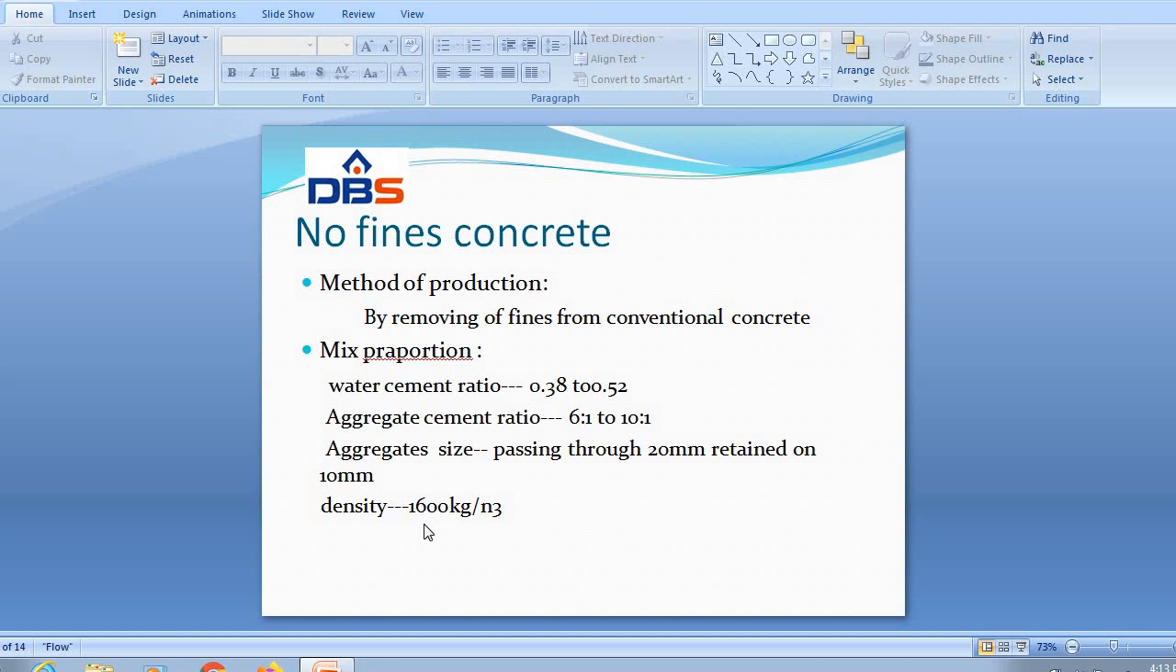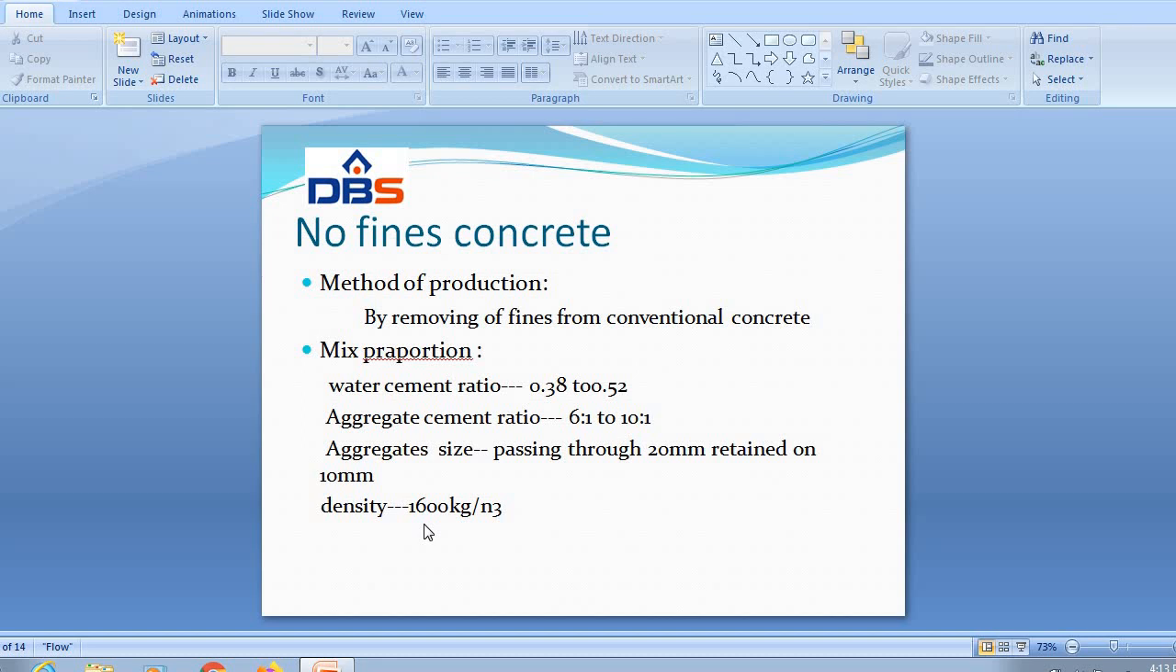Next one, no fines concrete, and it is a method by removing of fines from the conventional concrete. Mixed proportion: no fines concrete is generally made with the aggregate to cement ratio from 6:1 to 10:1.